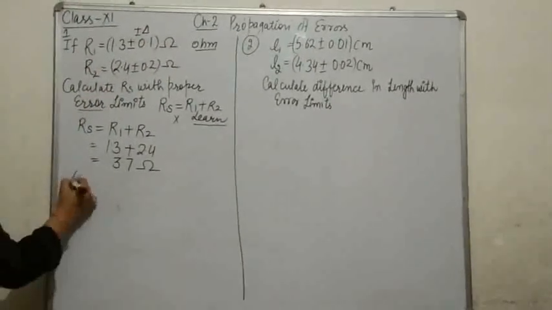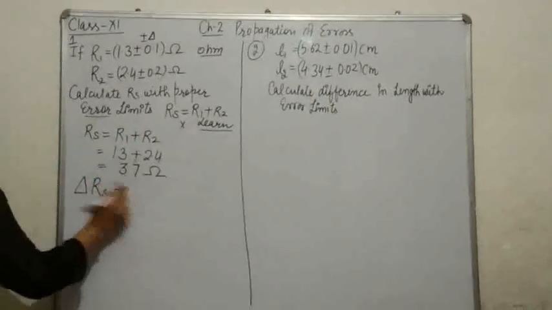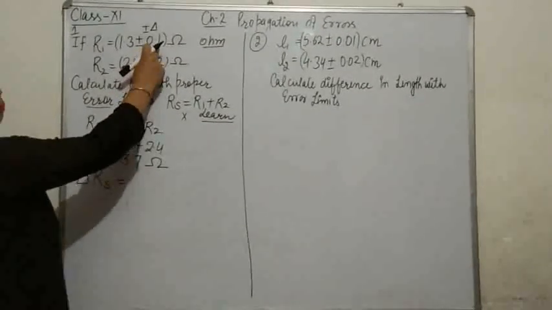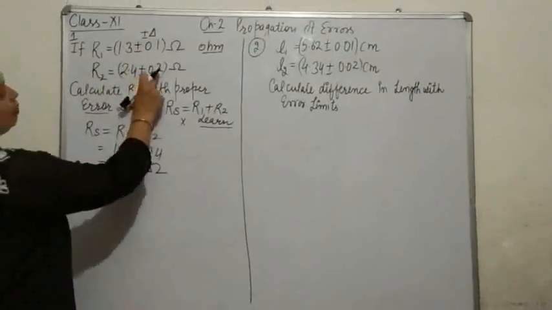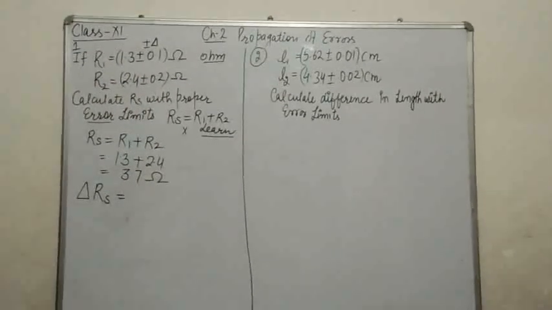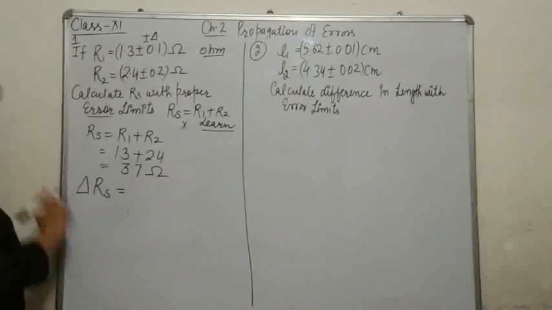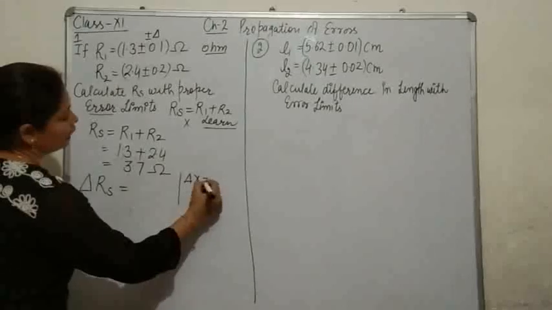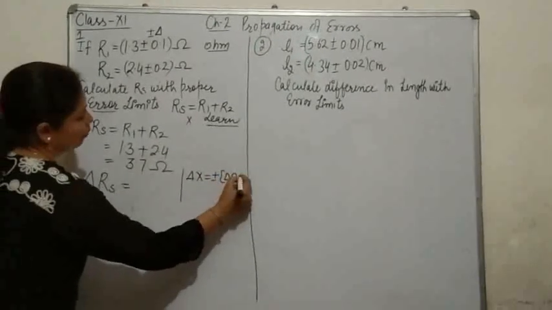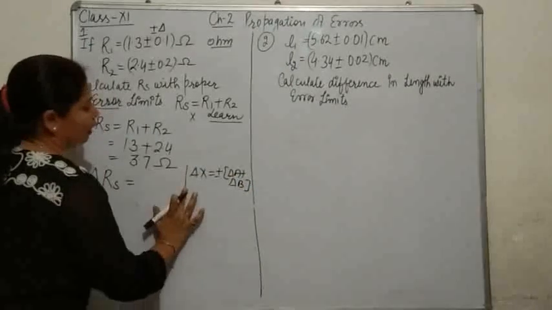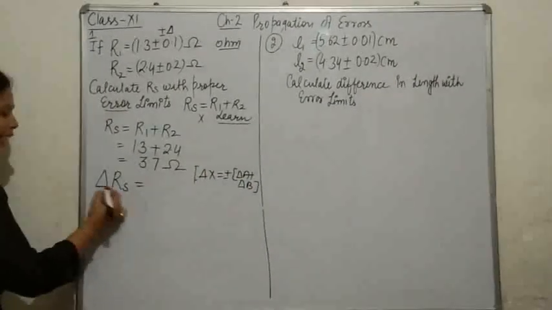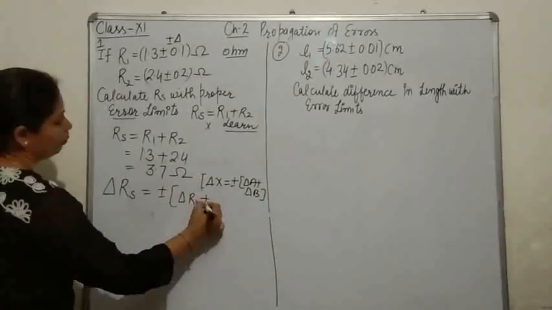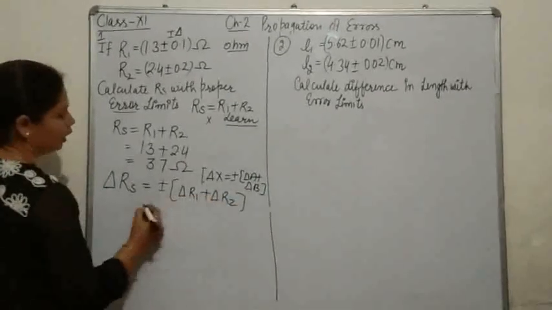Now coming to the error part, what will be the error in series combination of resistance? Because R1 is having some error, 0.1 ohm, R2 is having some error, 0.2 ohm. These two are errors, so RS must be having some error. What is the result? You have learned that delta X is equal to plus minus delta A plus delta B. Following the same pattern, error in RS, that is delta RS, will be equal to plus minus delta R1 plus delta R2. Clear up to now?